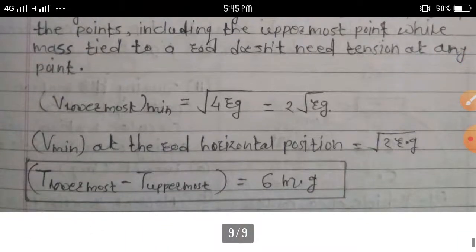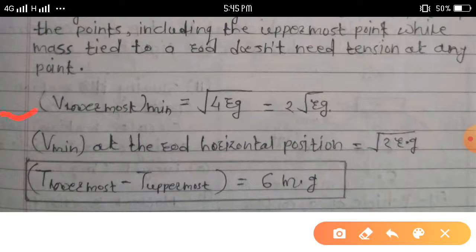Therefore, we can write here V lowermost minimum is equal to square root of 4rg, which is equal to 2 under root rg.